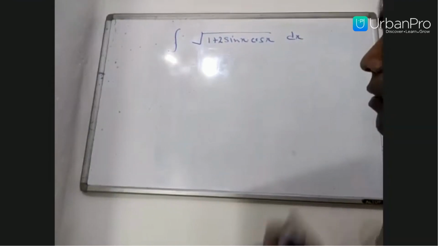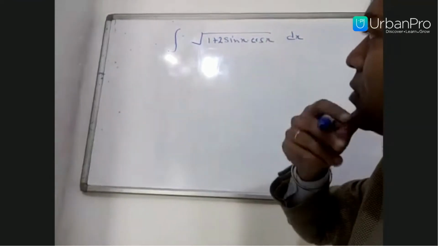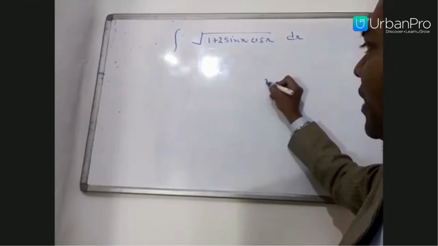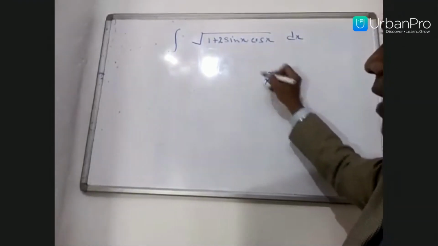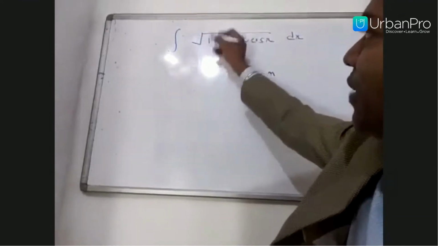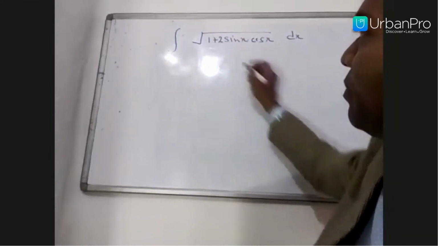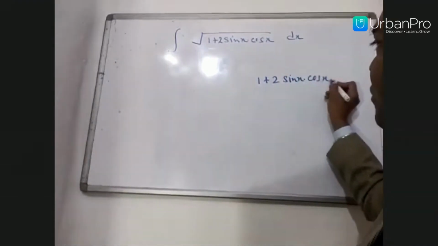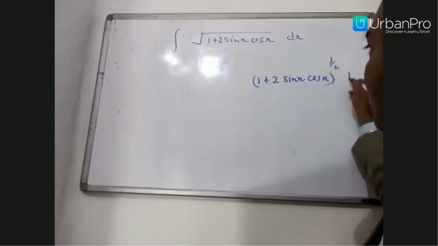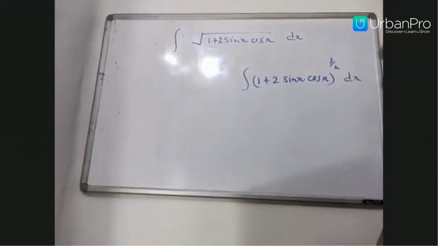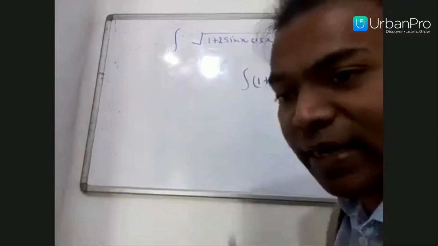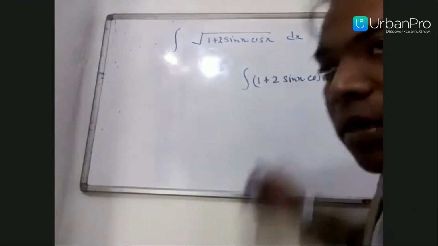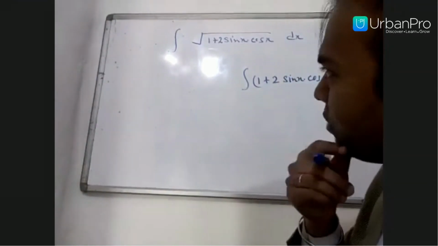How will we solve it? The square root of this problem. If you go by the formula, suppose you have x raised to power n, so you know the x to the power n method. If you change it into square root, the complete part becomes the integral of (1 plus 2 sin x cos x) to the power 1 by 2 dx. But still, solving this problem becomes very complex. You cannot solve it using the basic integral formula. So how to solve this problem?